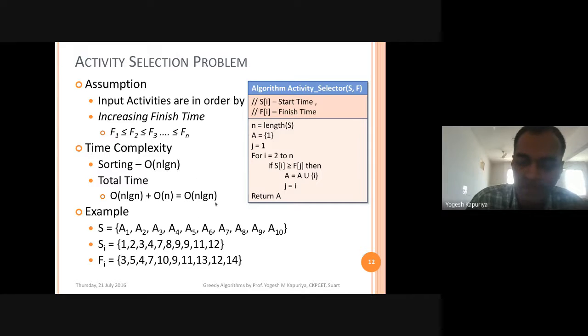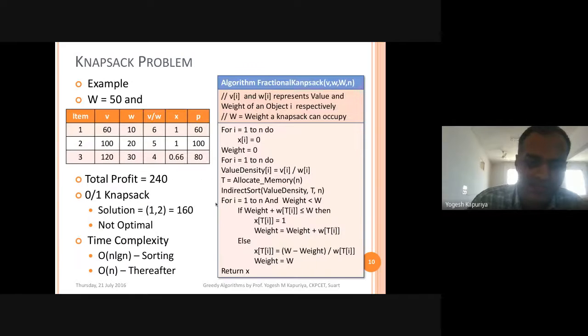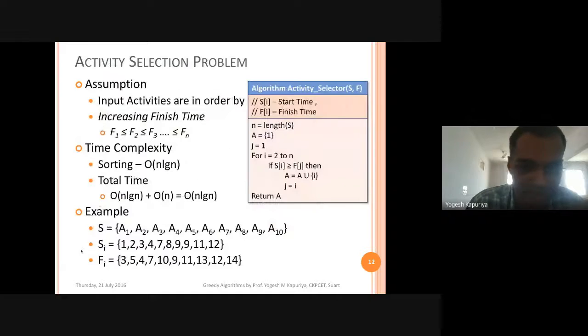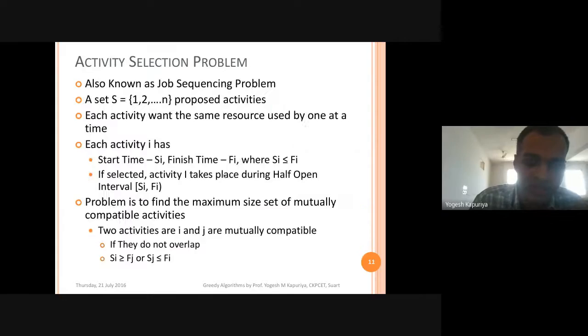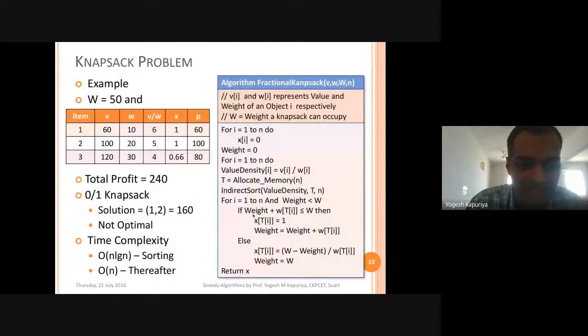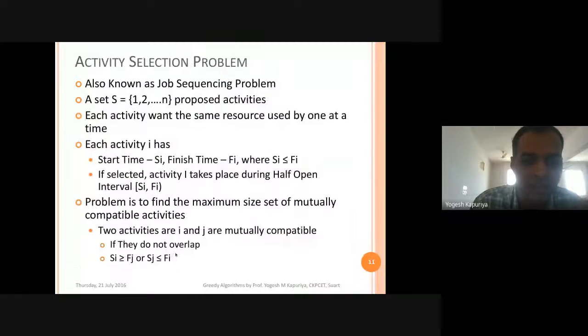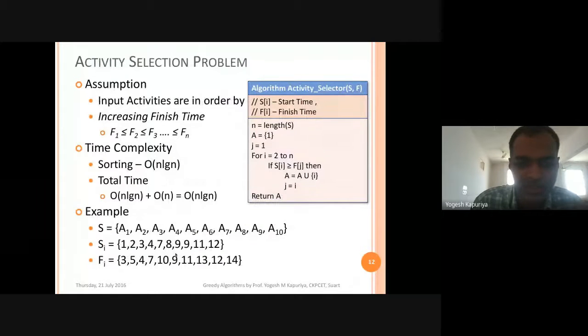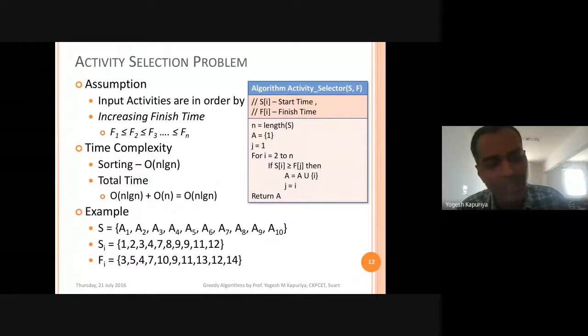log n. In previous case, again it was big O of n log n. Here big O of n log n. And there is an interesting property over here, because ultimately your time is taken by the sorting. No matter your problem has changed, but the maximum time was taken by the sorting only in both the cases. And not just these two cases, in many algorithms you will find that sorting is actually the culprit.